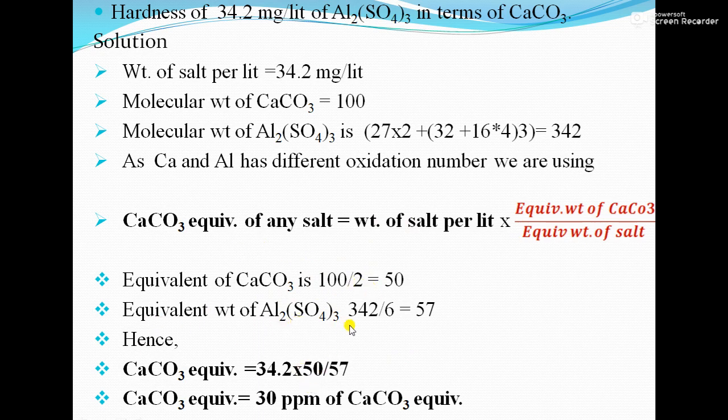Then the equivalent weight of aluminum sulfate is the molecular weight of aluminum sulfate divided by valency. So aluminum is 27 into 2, that is 54. Then sulfur is 32, then oxygen is 16 into 4, that is 64. So the total comes to 342 upon 6, that will be 57. After calculation you will get the answer 30 ppm of CaCO3 equivalent. So those are the numericals of conversion of any salt in milligram per liter into calcium carbonate equivalents. Thank you.